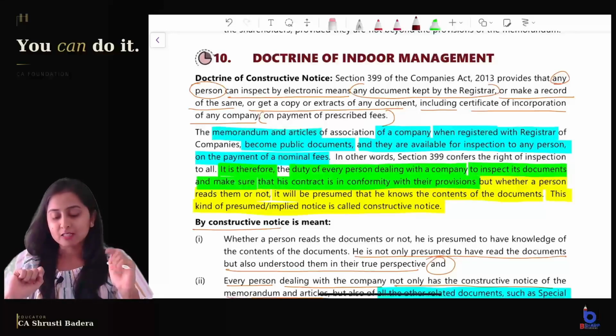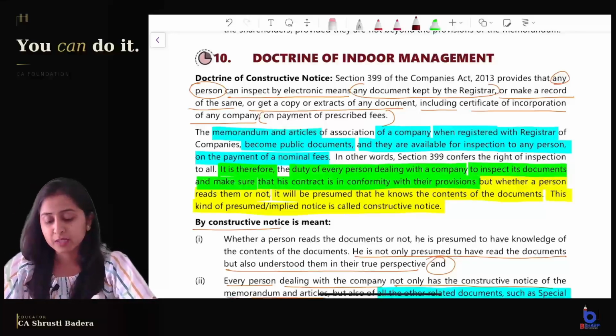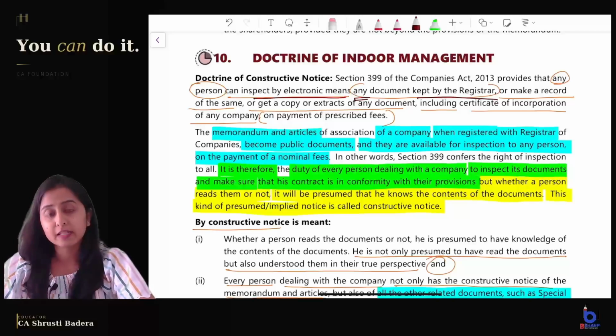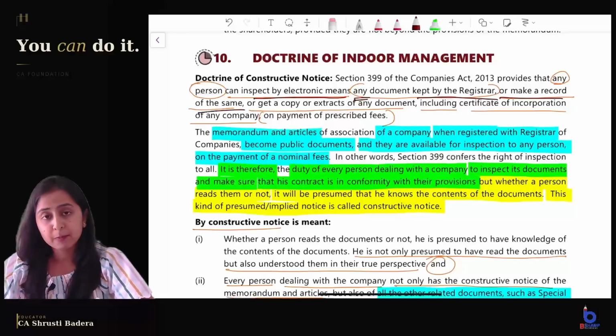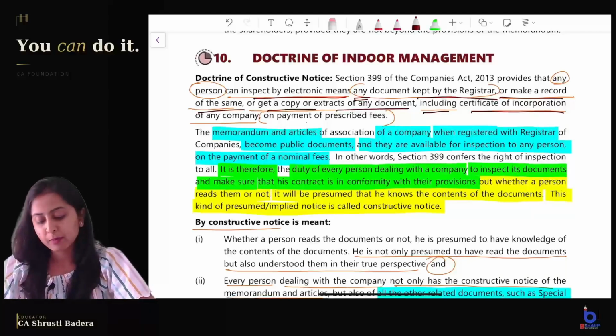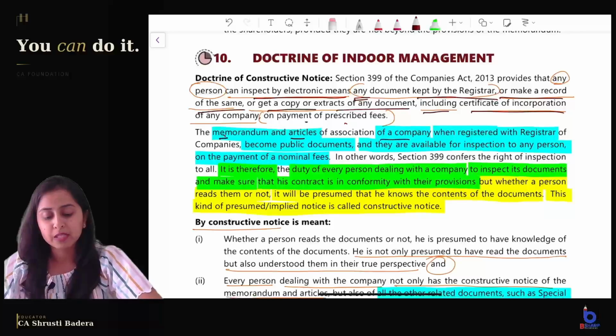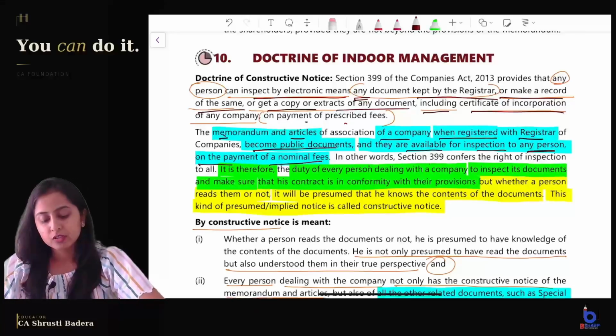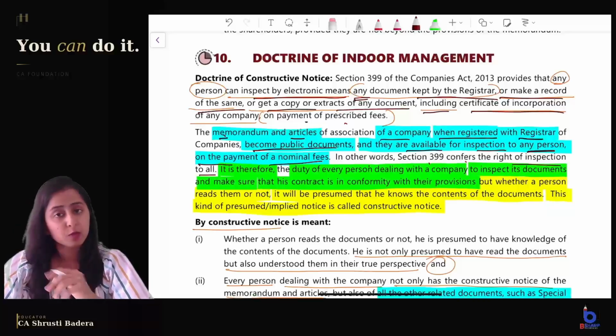Now coming to the keywords. What does doctrine of constructive notice mean? Section 399 provides that any person can inspect by electronic means any document kept with the registrar or make a record of the same or get a copy or extract of any document, including certificate of incorporation, on payment of prescribed fees. That is what I told you. Now, the memorandum and articles of a company, when they are registered with the registrar, they become public documents because they are available for inspection to any person on the payment of nominal fees. In other words, section 399 confers the right of inspection to all.